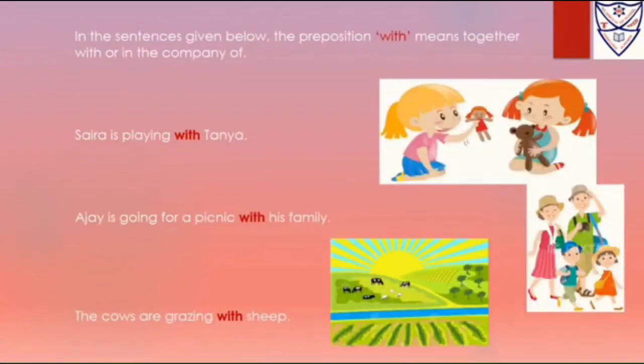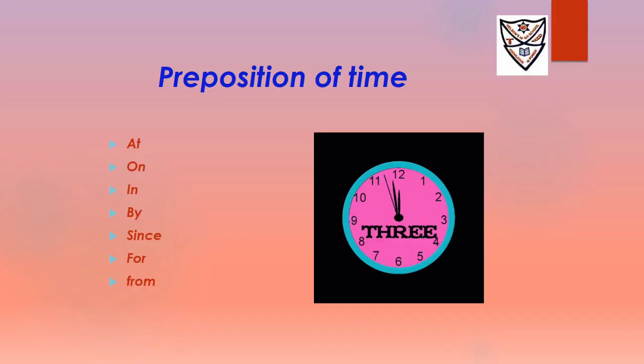Now in these sentences with means together with somebody, in company. Saira is playing with Tanya. Ajay is going for a picnic with his family. The cows are grazing with sheep. So in these sentences with means with somebody.